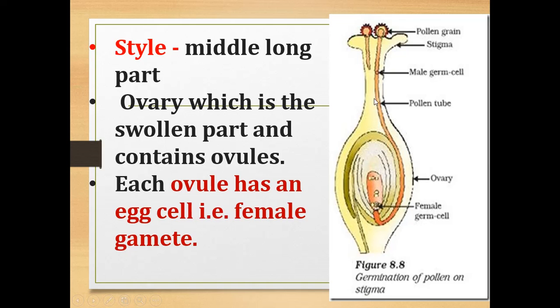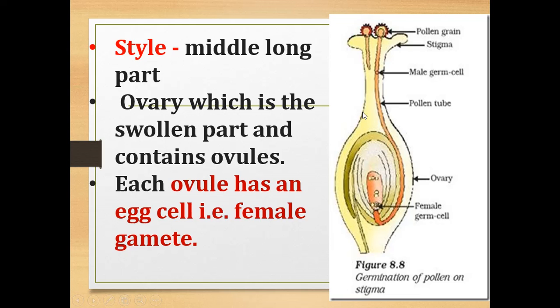The next part is style, that is the middle long part. This middle long part is called style, and the ovary is the swollen part and contains ovules. So each ovule has an egg cell which is called the female germ cell or female gamete.